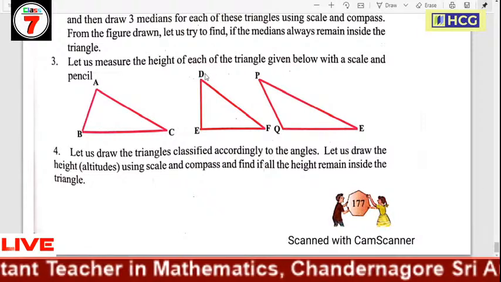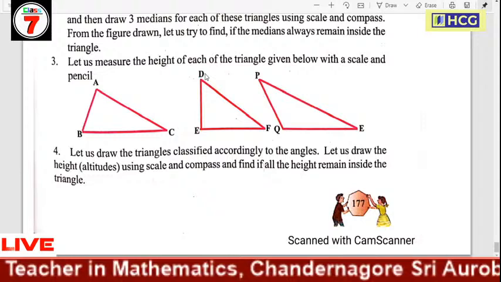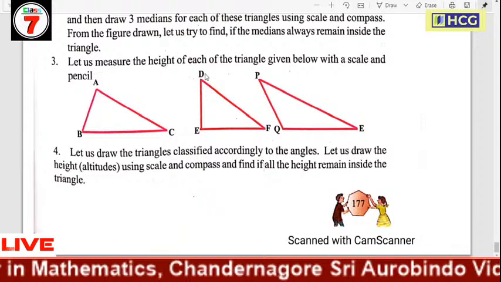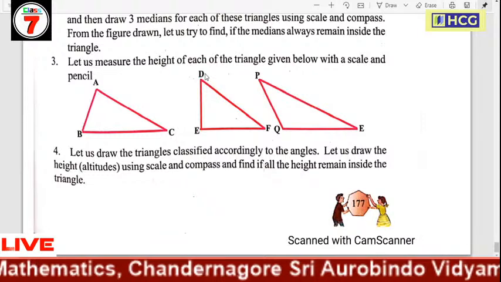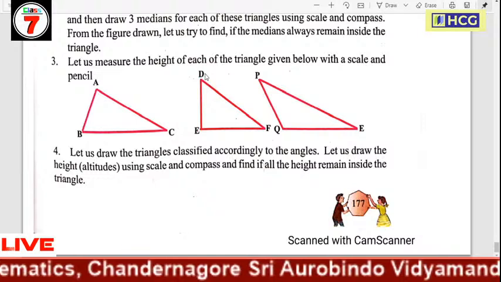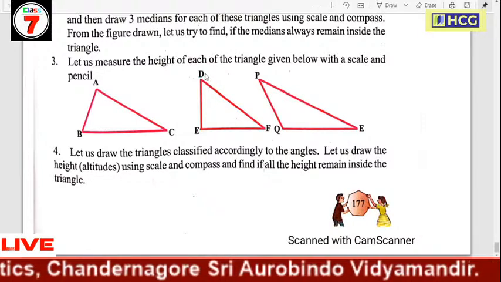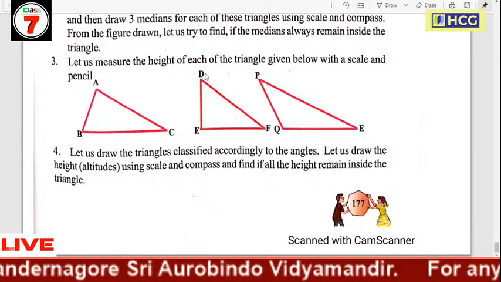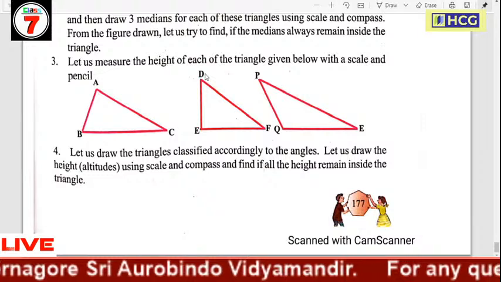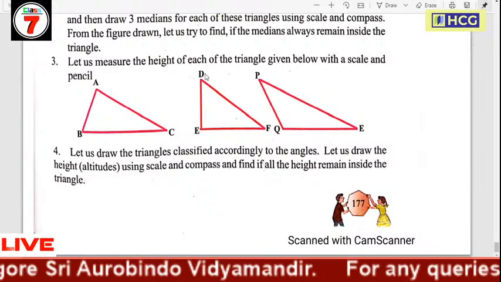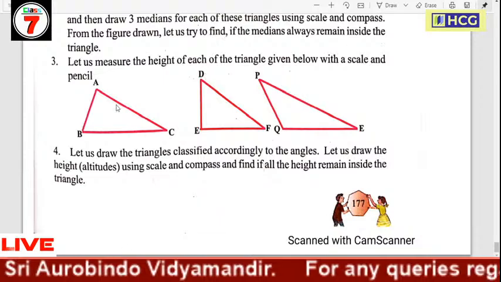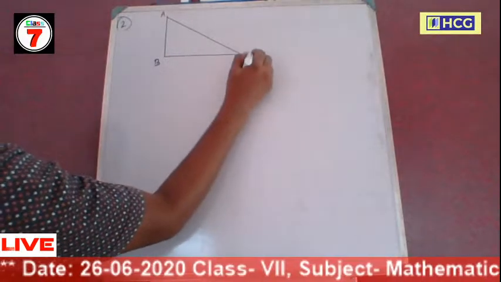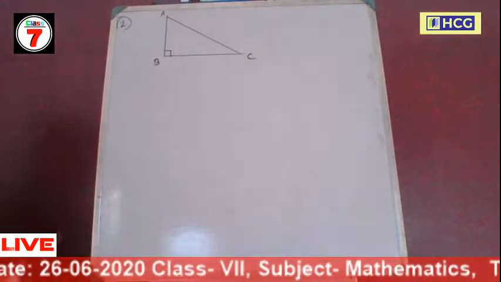Now first we draw a right angle triangle. On the board, the triangle ABC is a right angle triangle and angle B is a right angle.